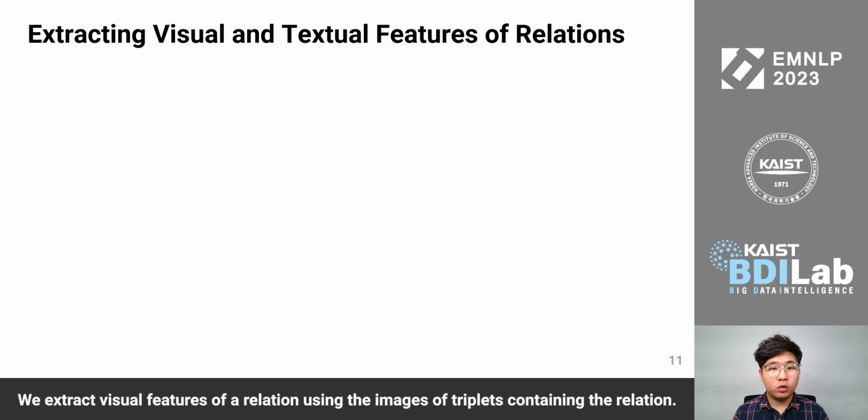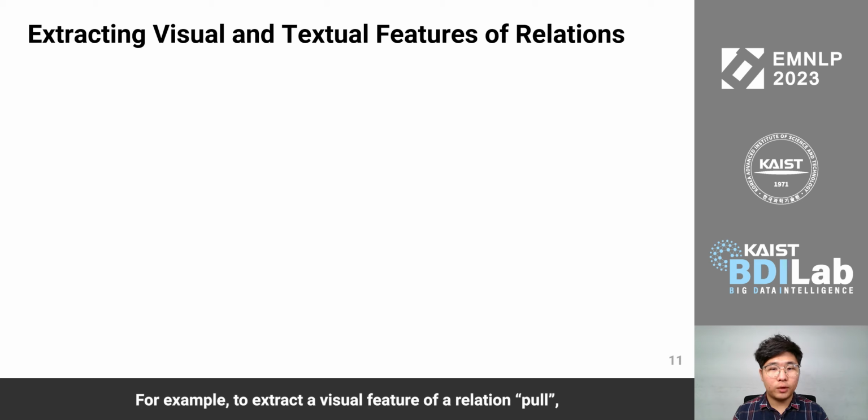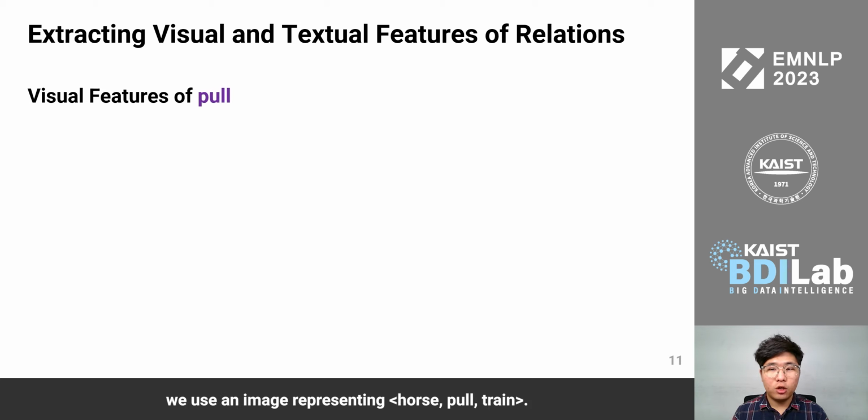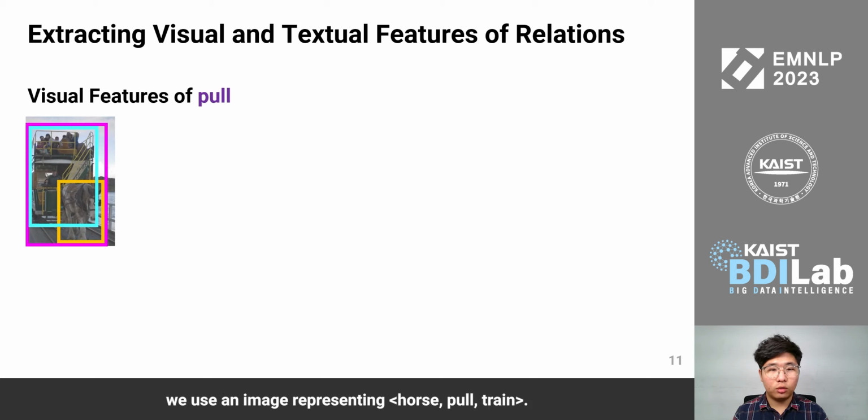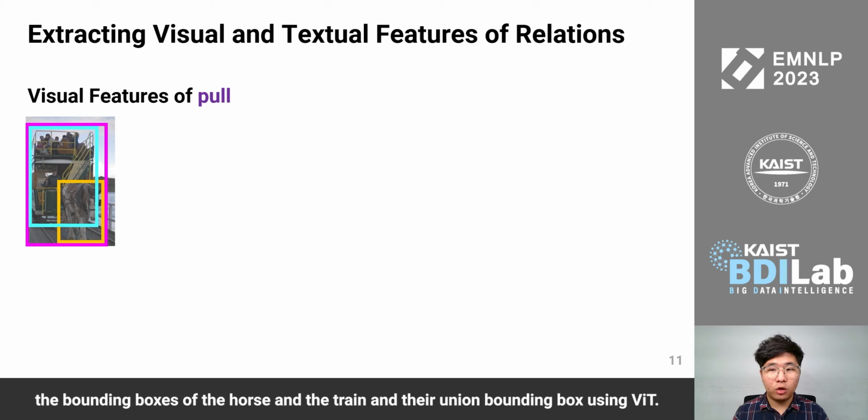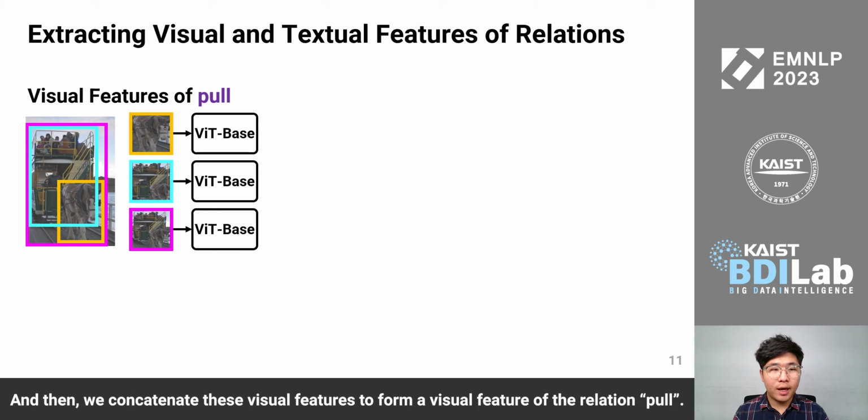We extract visual features of a relation using the images of triplets containing the relation. For example, to extract a visual feature of a relation pool, we use an image representing horse, pool, train. From this image, we extract the visual features of the bounding boxes of the horse and the train and their union bounding box using ViT. And then we concatenate these visual features to form a visual feature of the relation pool.